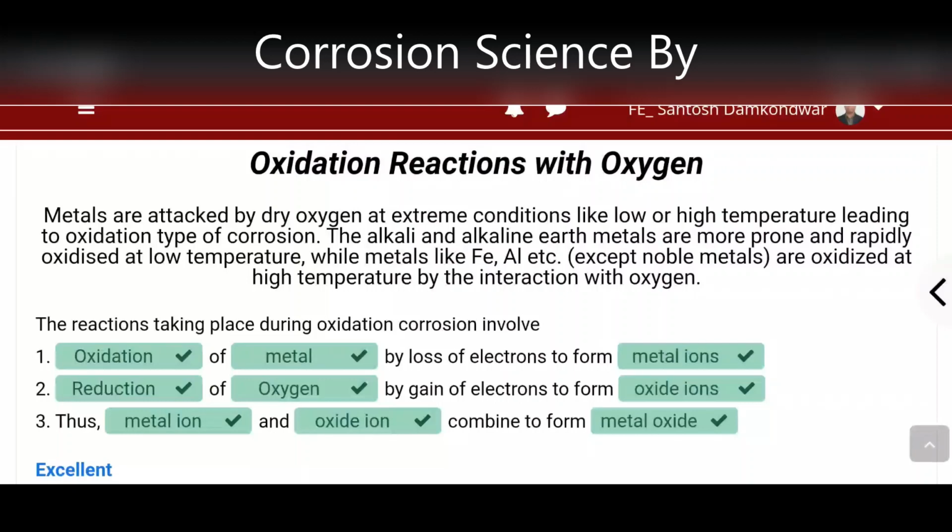Remember, there are two main factors. One is chemical affinity, that is, the chemical reactivity or affinity of metal and oxygen towards each other. This is one of the factors responsible for corrosion. The second factor, we can say, is that based on whatever product is formed, the corrosion takes place. In this way, various metal ions and oxide ions are formed, and therefore metal oxide is formed. Let us understand it through the reaction.